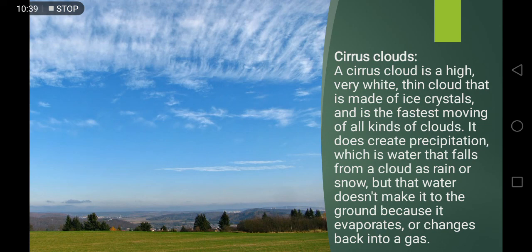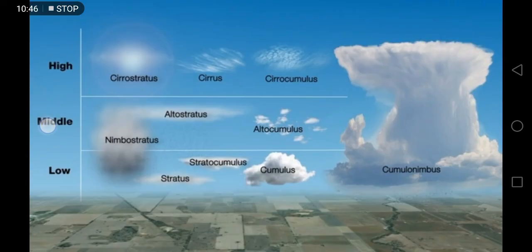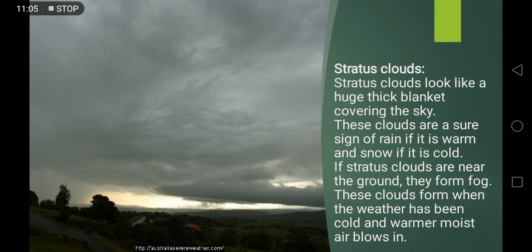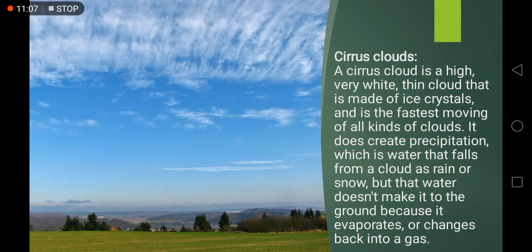In the previous picture, we have seen these cirrus clouds. They are the most high up in the sky. Let's see that picture again over here. As you can see, these cirrus clouds are most up high in the picture, and so these often give rain, but as soon as it reaches the ground, it almost evaporates. The rain evaporates or changes back into a gas. So now you know about the cirrus clouds.